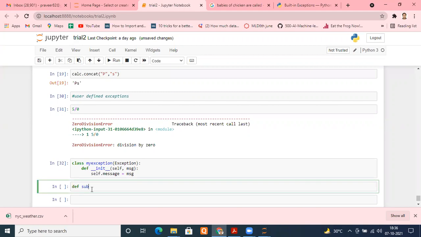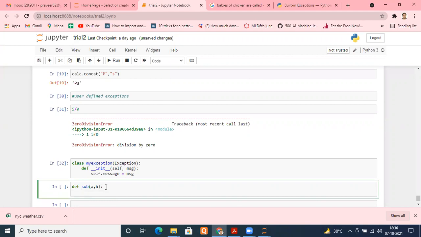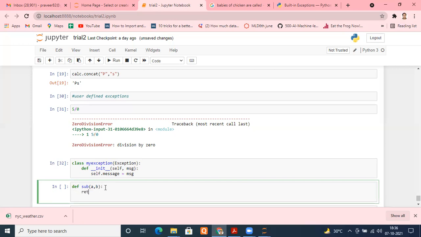See, I'm creating a function sub, which takes two arguments a comma b. But I want that I should not get negative numbers. As a result, I want to do a minus b, but I don't want negative numbers. Whenever a negative result is coming, I want to perform a minus b, means I want to return this a minus b.